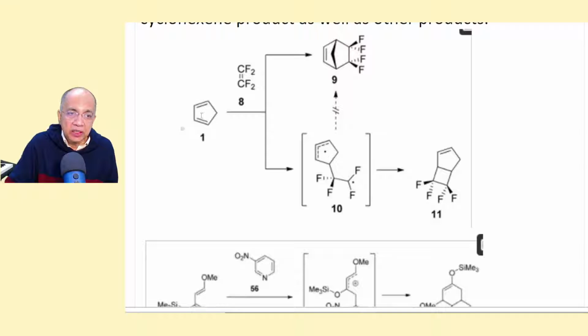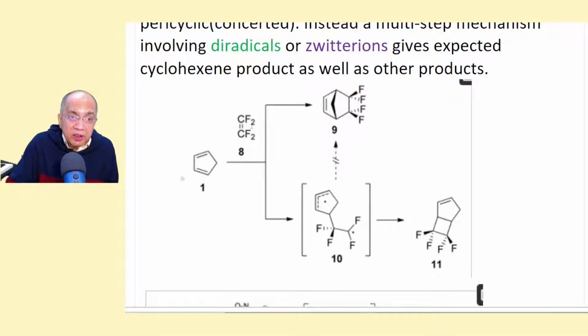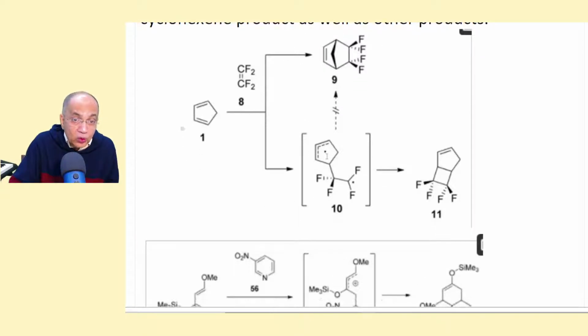Here, cyclopentadiene with the typical tetrafluoroethylene, the monomer which produces the famous plastic Teflon, polytetrafluoroethylene. Tetrafluoroethylene and cyclopentadiene under heated conditions not only give the usual concerted product, this one, but also give a ring contraction.